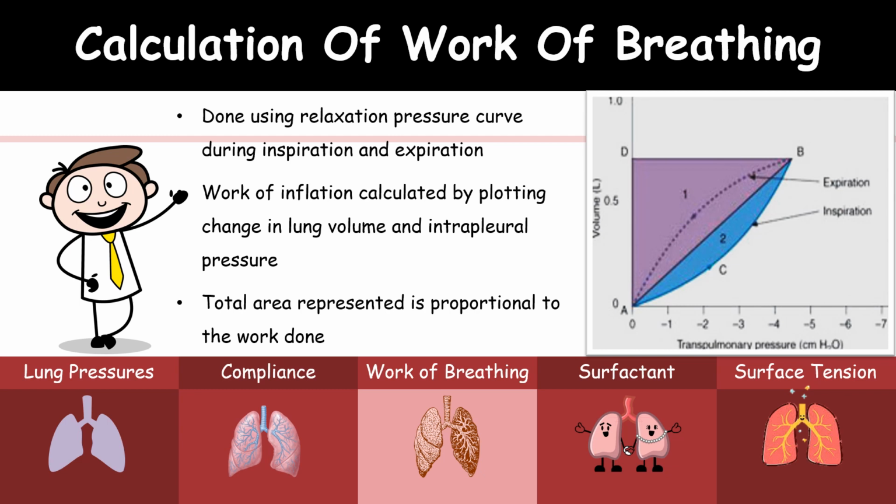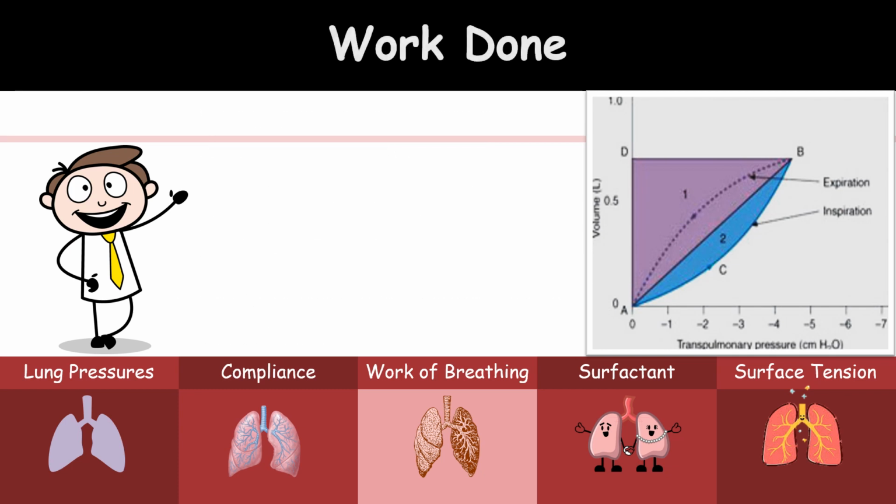Total area represented is proportional to the work done. So total work done during A, C, B, and then D, A is the total work done during inspiration.